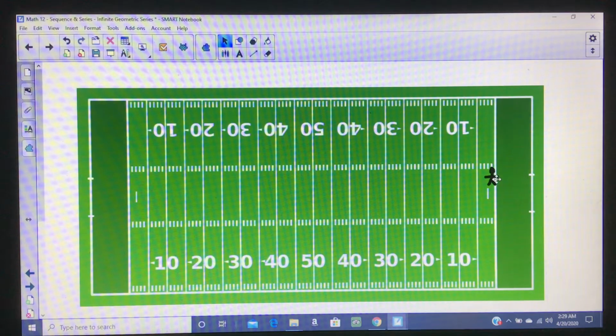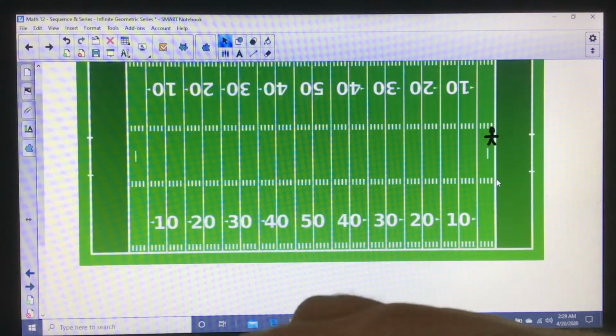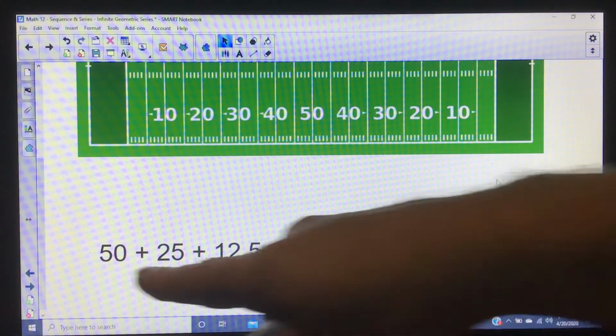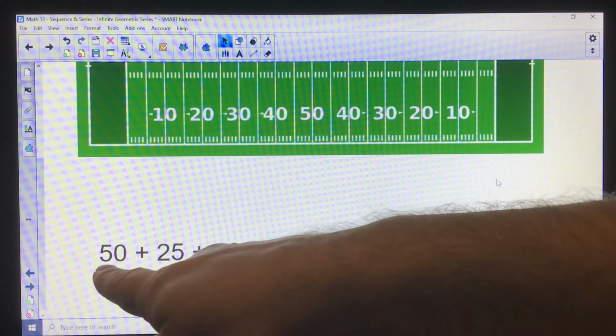So basically, the point of this is that this person can do this procedure forever, but they don't travel infinite distance. The farthest they ever get is to the edge of the football field. So under this procedure, they can't ever go over 100 yards. So what does this look like? Well, basically, the way I made this person walk is a geometric sequence, and then their total distance is a geometric series. I had them walk 50 yards the first time.